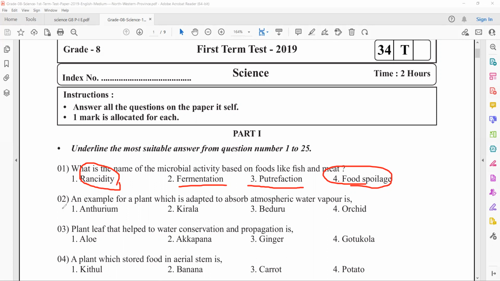Right. Moving to the second question. An example for a plant which is adapted to absorb atmospheric water vapor is. Okay, so I think we didn't study this unit. However, I will teach you, right? Let me go to your book.